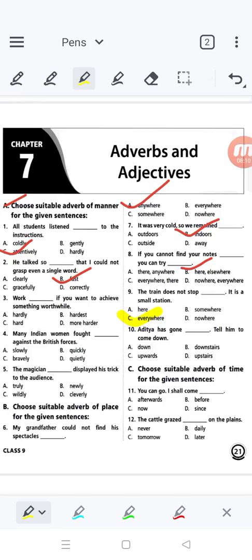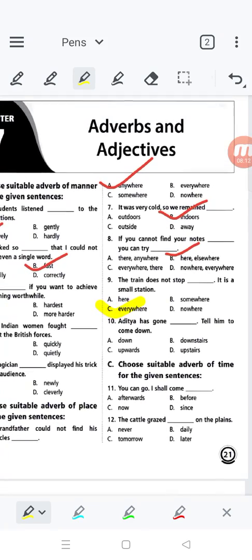Everywhere is the correct answer. Train does not stop dash. It is a small station. So the train does not stop everywhere. Correct.